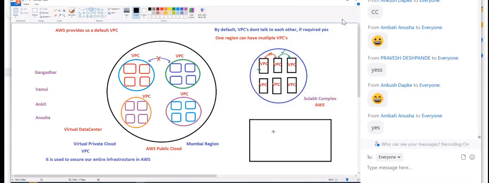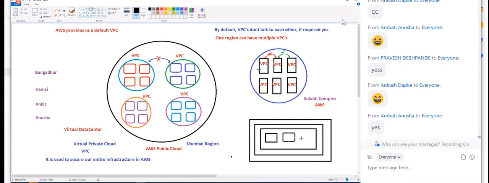If you take this is AWS. Inside the AWS, what do we have? Region. Inside the region, what do you have? VPC. Inside the VPC, what do you have? Availability zones. So this would be the architecture.